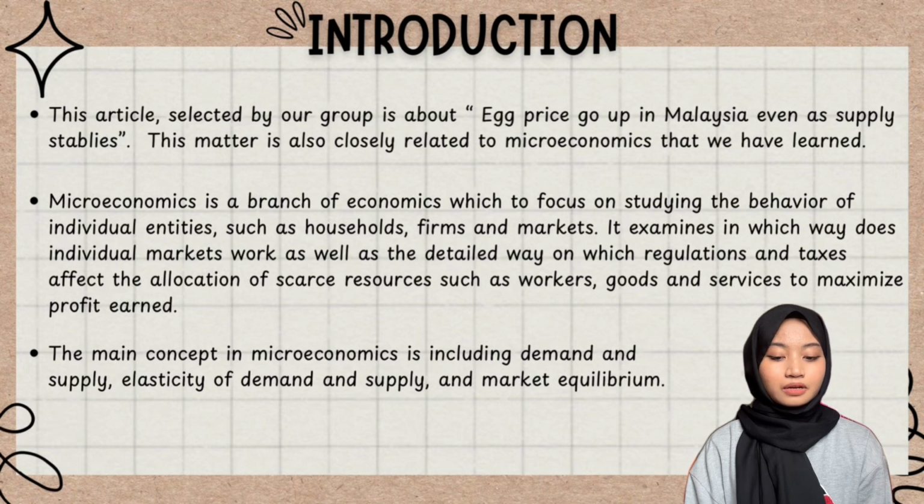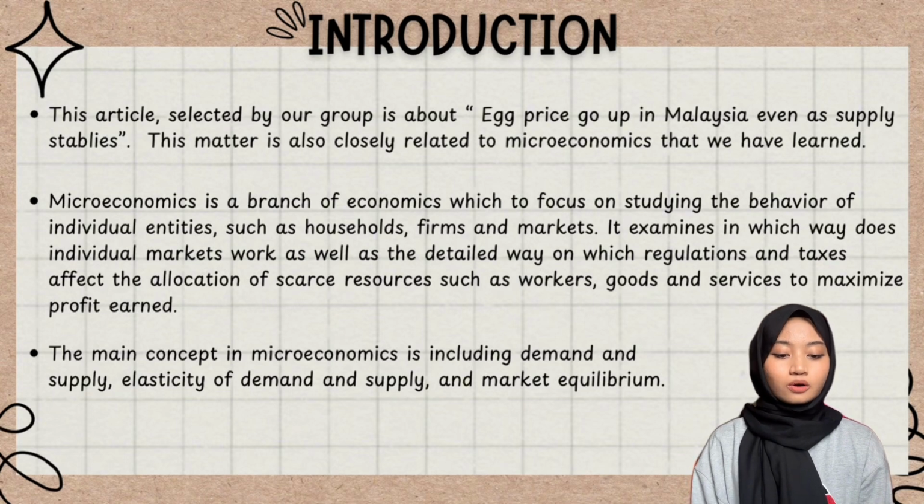The article selected by our group is about egg prices going up in Malaysia even as supply stabilizes. This matter is also closely related to the microeconomics that we have learned. Microeconomics is a branch of economics which focuses on studying the behavior of individual entities such as households, firms,